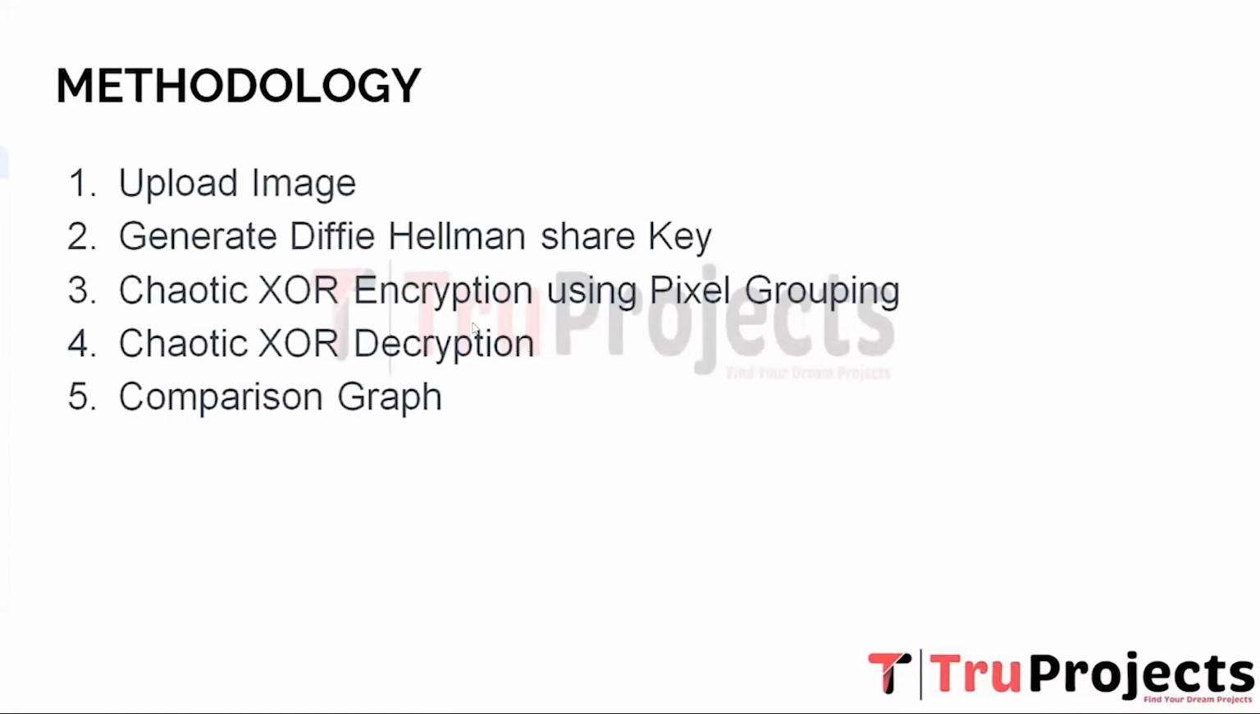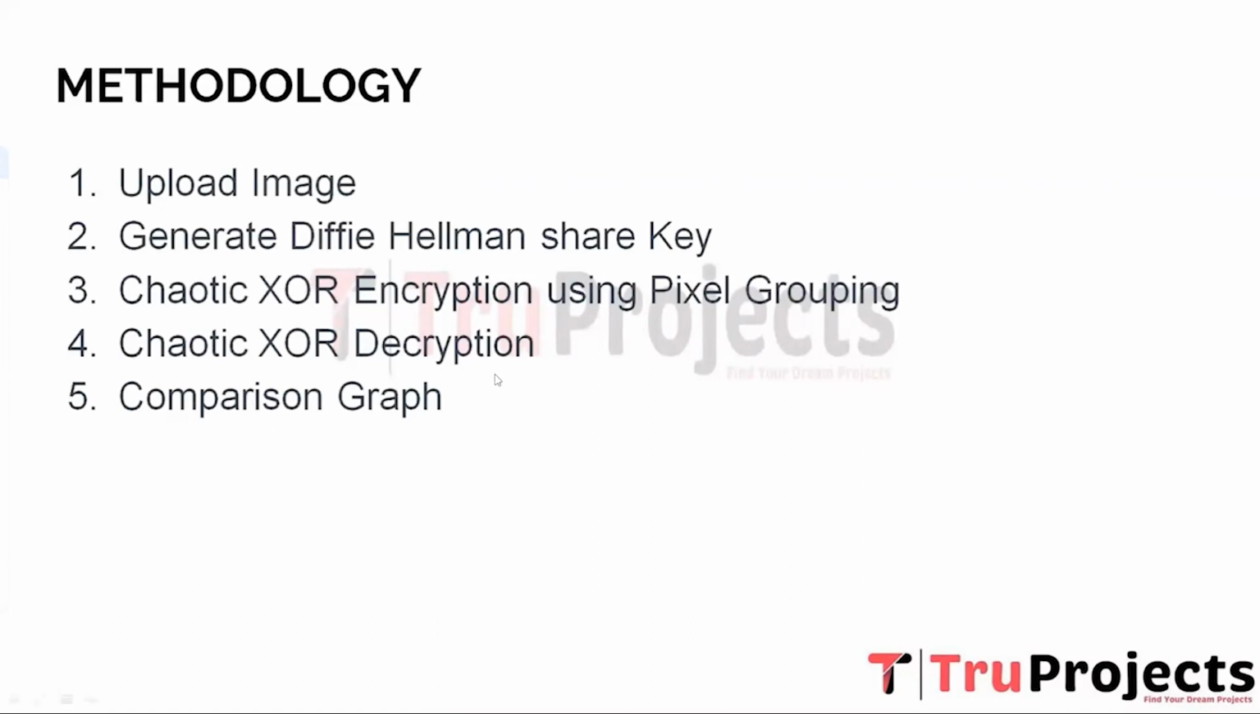Third, chaotic XOR encryption using pixel grouping. It is a technique that utilizes the XOR, exclusive OR operation along with chaotic dynamics to encrypt data such as images. In the context of images, this encryption technique involves dividing the image into pixel groups and then applying a chaotic algorithm to generate a chaotic sequence. Each pixel group is then XORed with the corresponding chaotic sequence, effectively scrambling the image data.